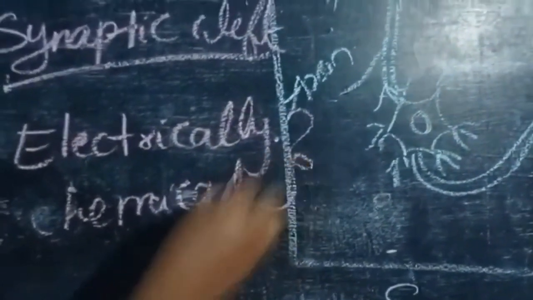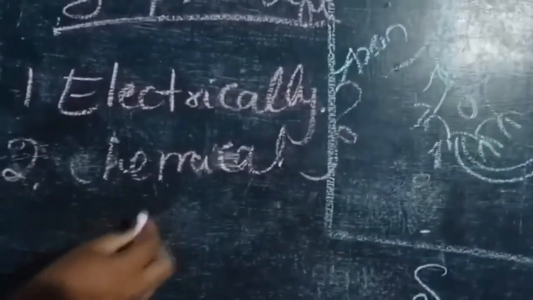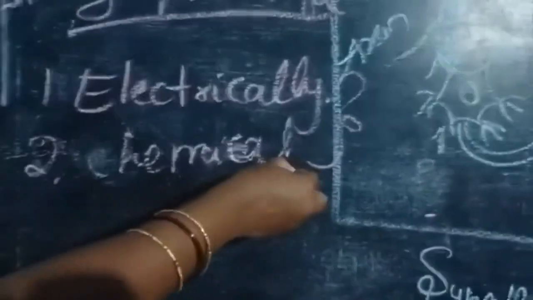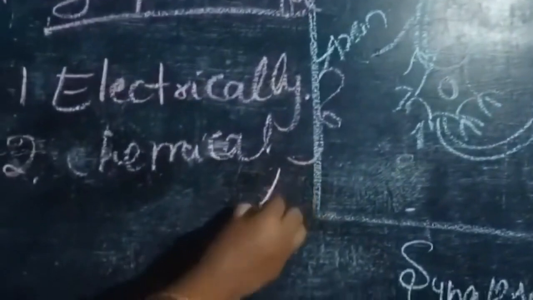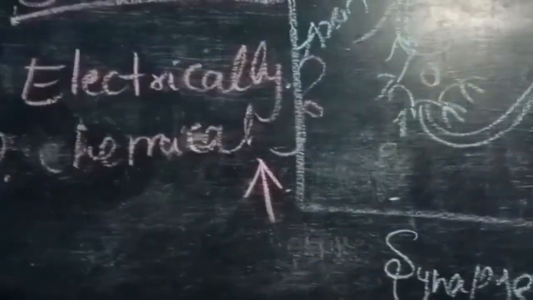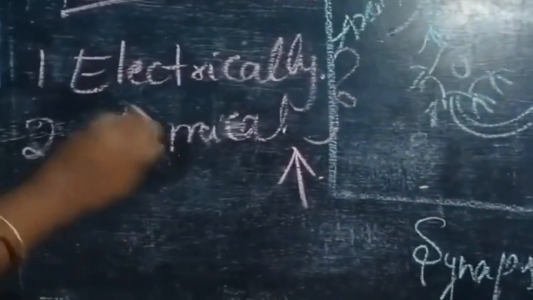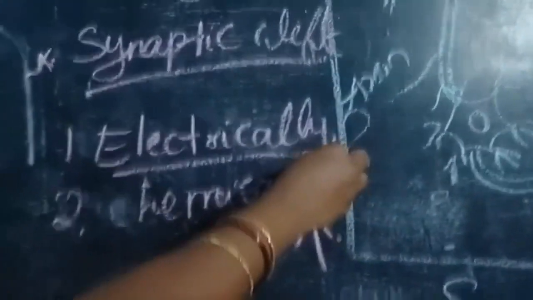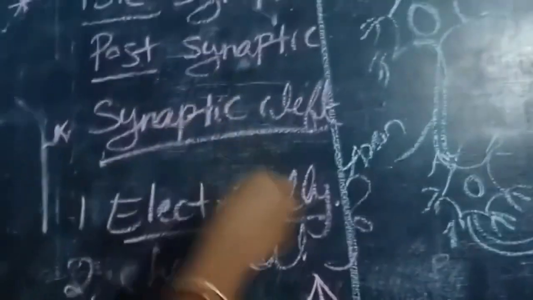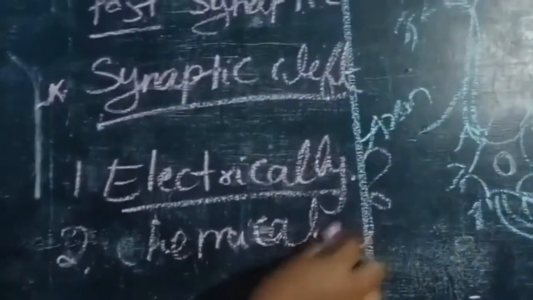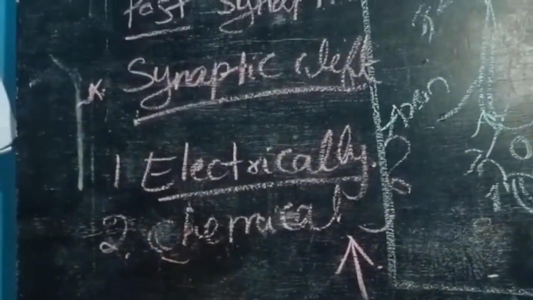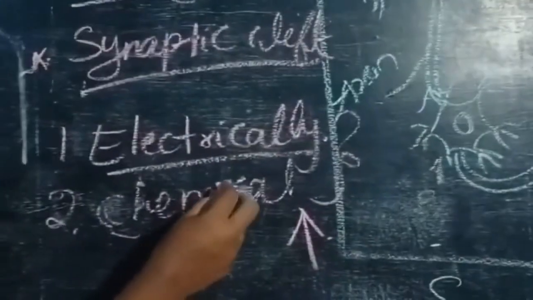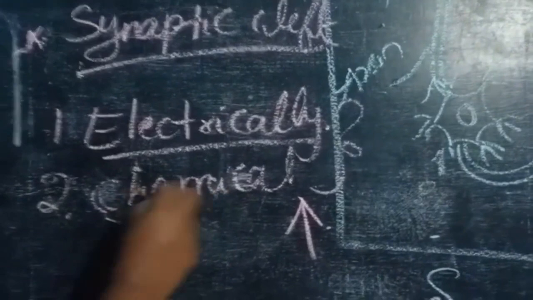In electrical synapses, the membranes of the pre and postsynaptic neurons are very closely placed compared to chemical synapses.